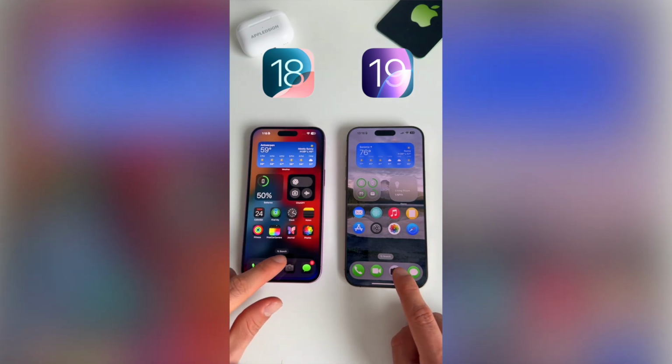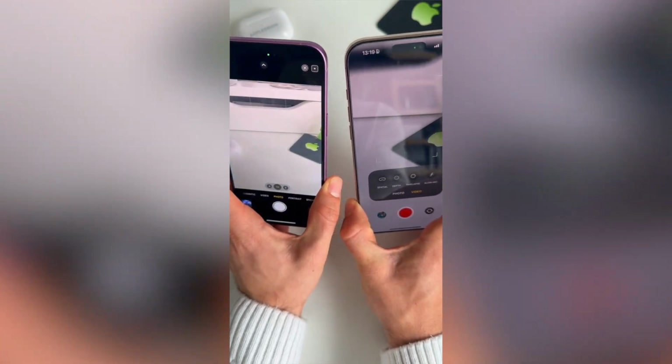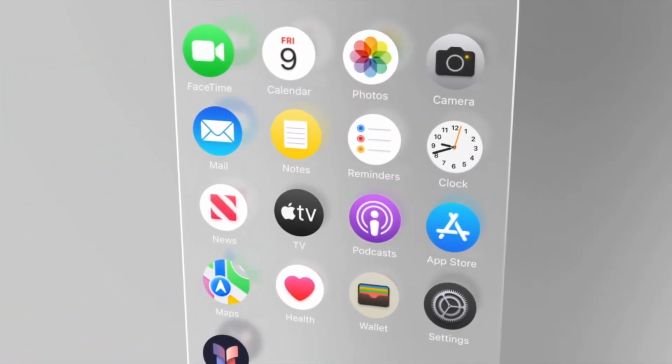This gives us a little preview, a little idea of what we can expect in iOS 19, iPadOS 19, and macOS, for example. Also, a big redesign to the camera app is expected, together with a slightly redesigned keyboard design, a more floating look, which I'm actually really excited to see. Also, several reports are saying that we're gonna get rounded app icons for the first time ever. This is going to be huge.